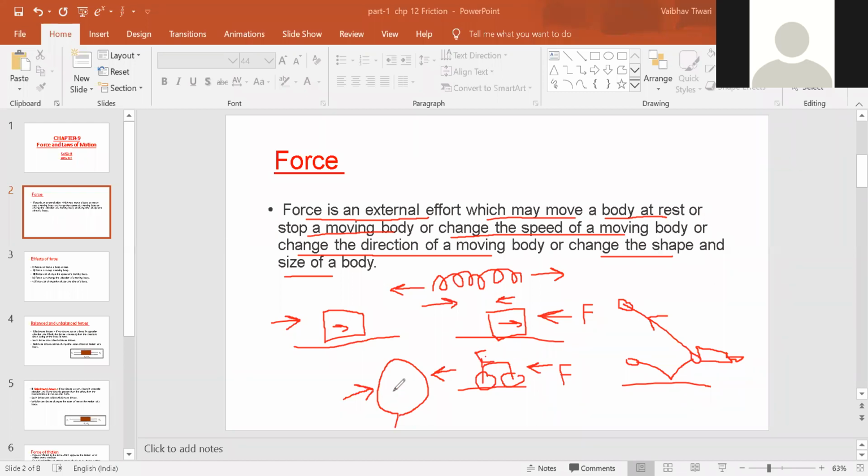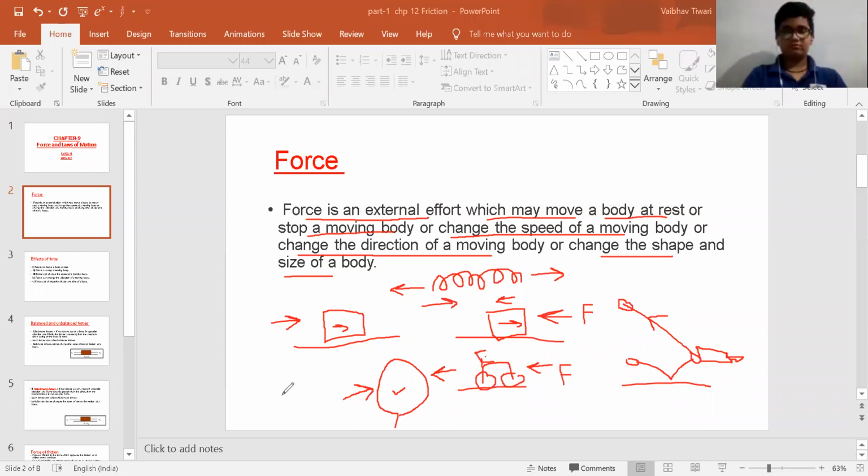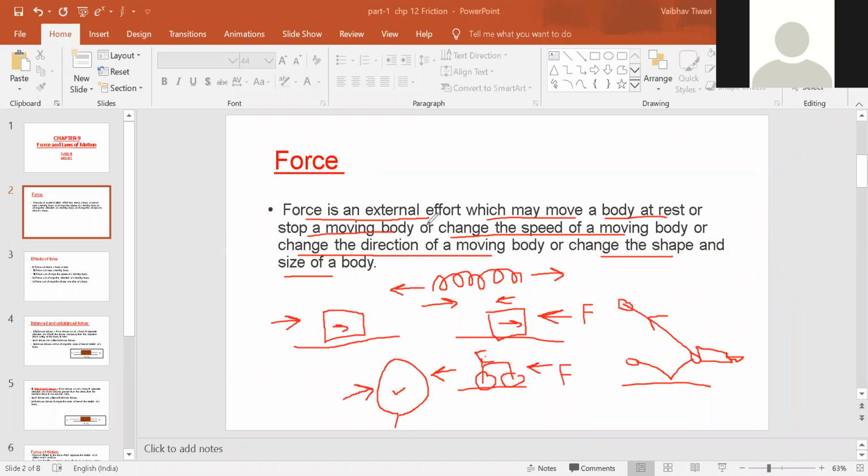And about shape, we can take an example of a balloon. We can also take an example of the dough that is used to make rotis or chapatis. Even the example of clay, in that case also the force is applied to change the shape of the body, right? So understood this, that force can do all these kinds of changes in a body. If such changes are taking place, we can say that force is acting on a body.